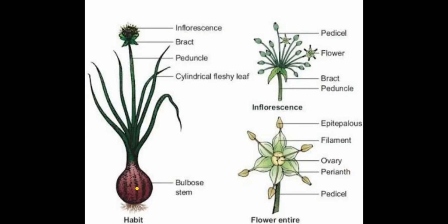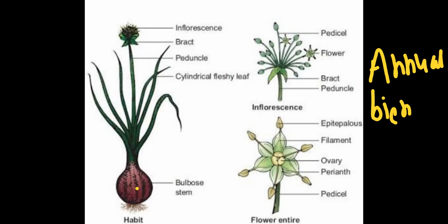Perennial herbs. Perennial meaning what? See, one term is annual, then the other term that we call biennial. Right? Annual meaning plant in which seed germination occurs.